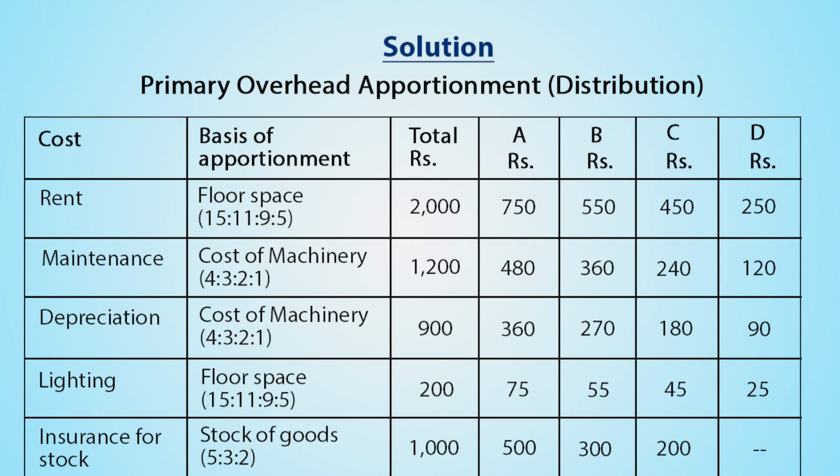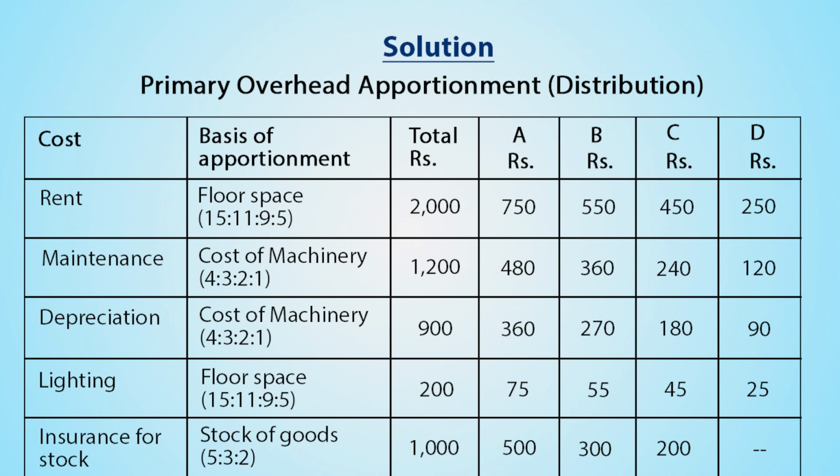Rent is to be apportioned based on floor space, that is in the ratio of 15:11:9:5. Total amount for rent given is rupees 2,000. So it is to be apportioned in all 4 departments in the ratio of 15:11:9:5 as for Department A rupees 750, for Department B rupees 550, for Department C rupees 450 and for Department D rupees 250. Next overhead cost given is maintenance.